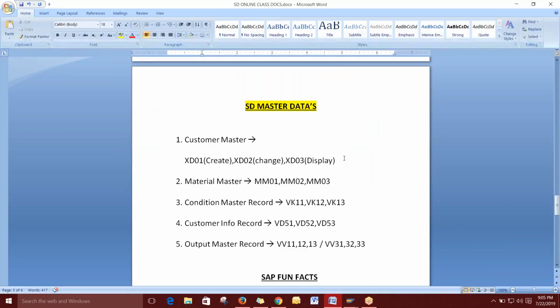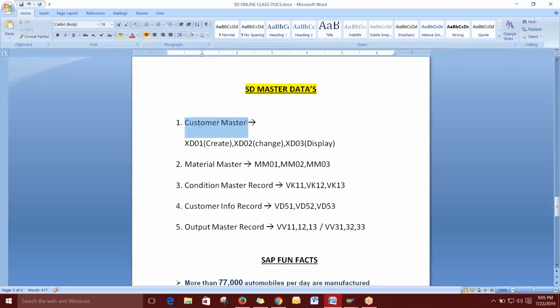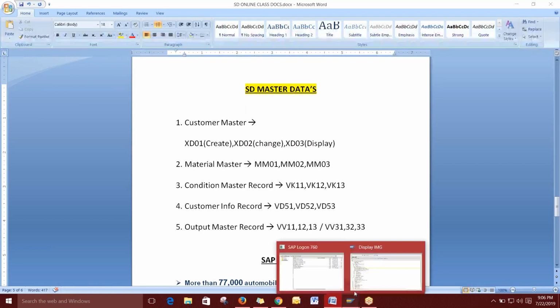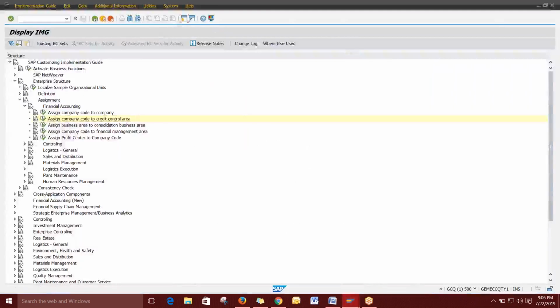Yes, so we can start from the customer master. I think you have already worked in the customer master, so I don't want to brief this. Directly we can go to it. XD01 is for create, XD02 to change, and XD03 is for display. This is quite normal, a very basic thing. So you can directly open a new session and give this code.